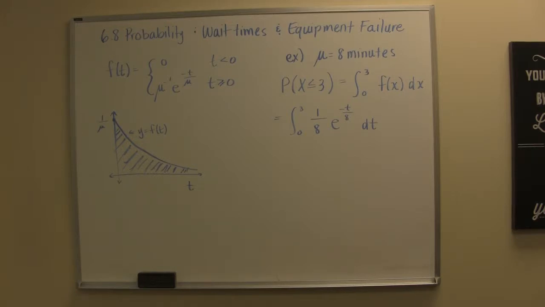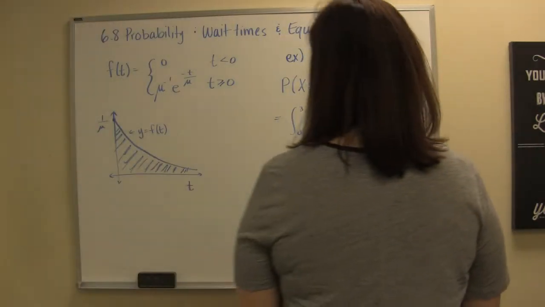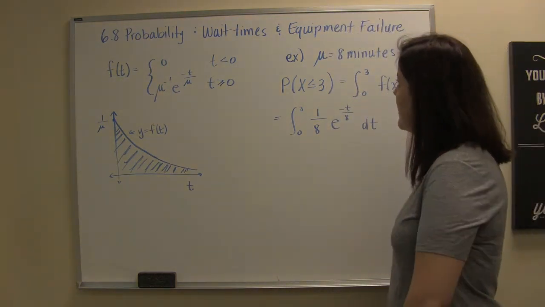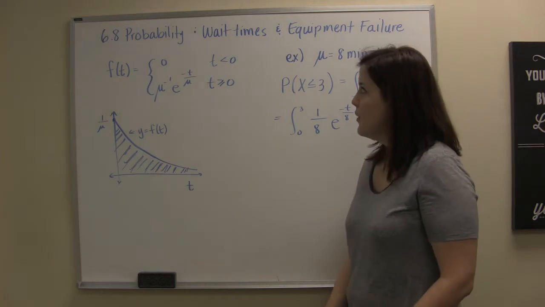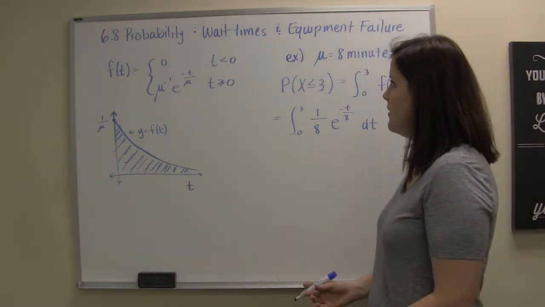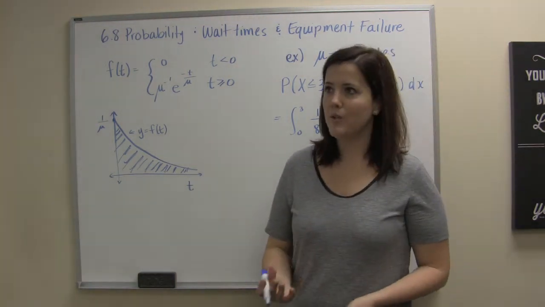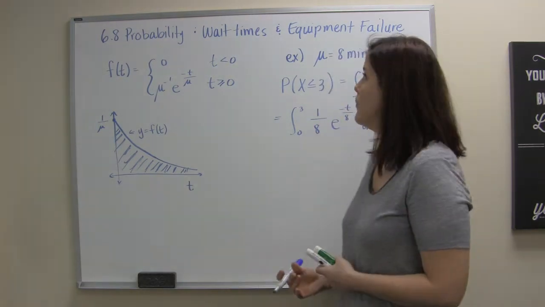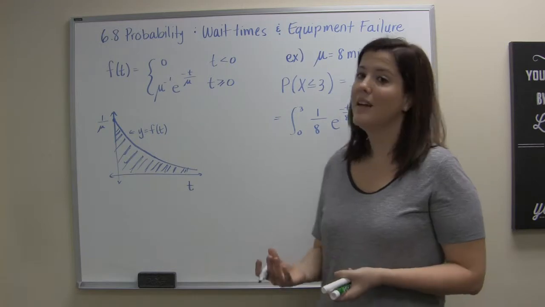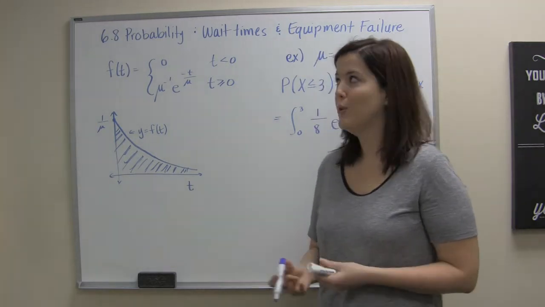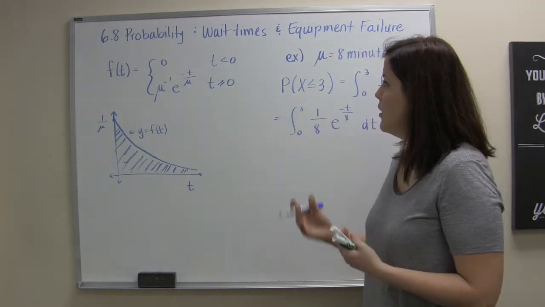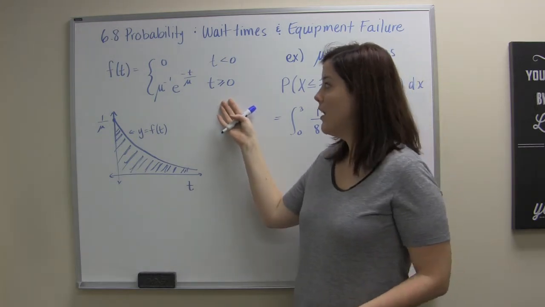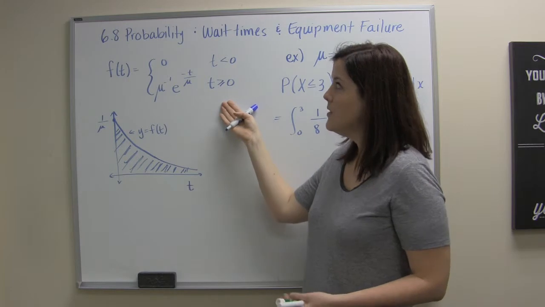Okay, continuing our discussion in probability and how the integral can help us work with this is the phenomenon of wait times and equipment failure. So what's really interesting is that if you're trying to figure out the time you wait in a bank or a restaurant or something like that, what's the likelihood of waiting a certain amount of time, or what's the likelihood of some equipment failing within the first couple hours or years of use, what's interesting is that it turns out that this probability density function, which is dependent on mu, our mean,